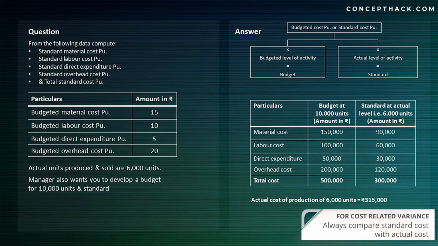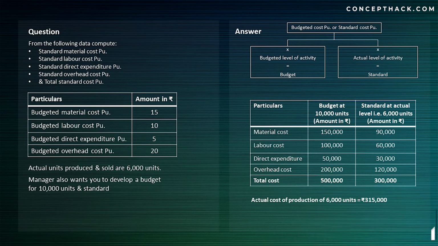So when budgeted cost was calculated, it was assumed that we'll be producing 10,000 units. You cannot compare actual cost of 6,000 units with budgeted cost of 10,000 units. You need to compare your actual cost with standard cost. So your actual cost for 6,000 units will be compared with standard cost of producing 6,000 units.